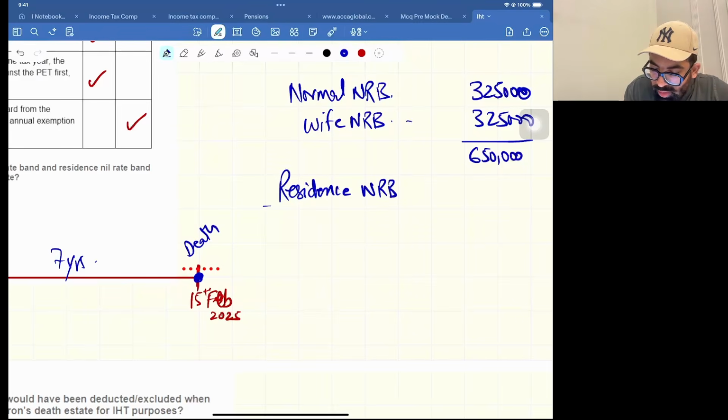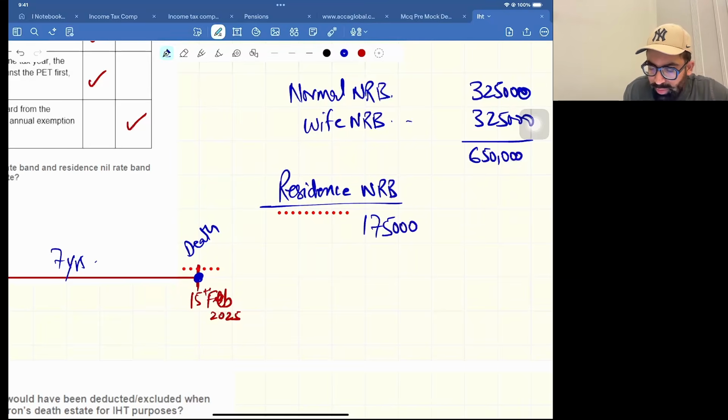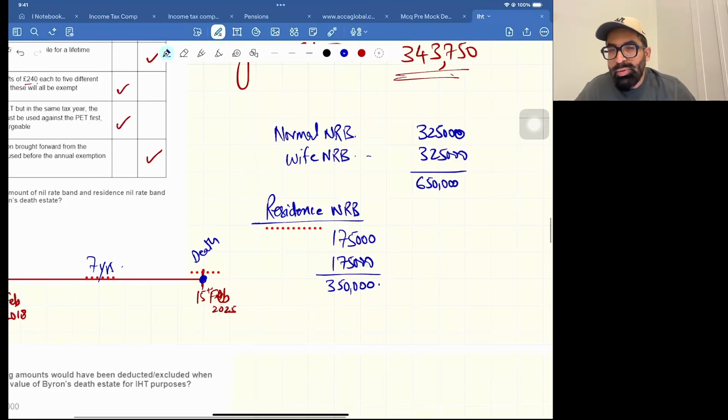This guy was available, he fulfilled the condition for residence NRB, and residence NRB is 175,000 for husband and 175,000 for wife. That means you have residence NRB of 350,000, because we fulfilled all the conditions, you remember: main residence, inherited by direct descendants. Now, 350,000 was your residence NRB, but there is a problem. Hope you remember the lecture.